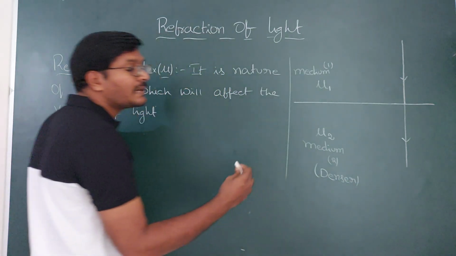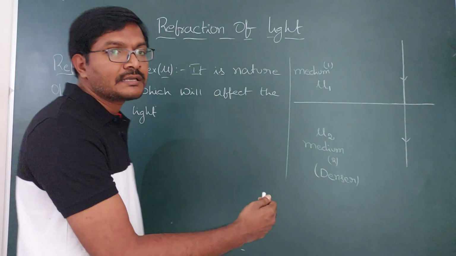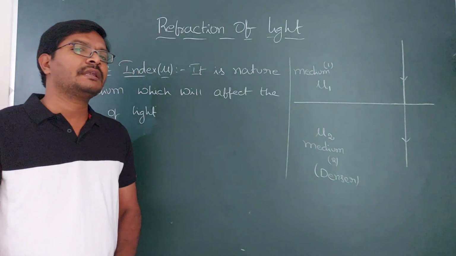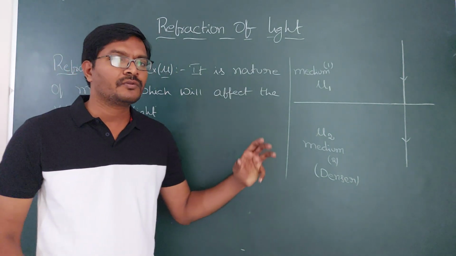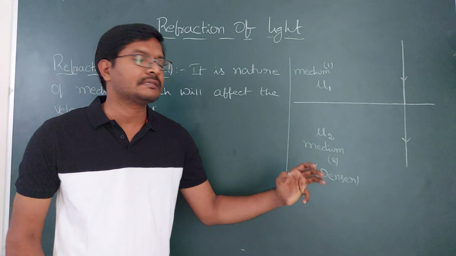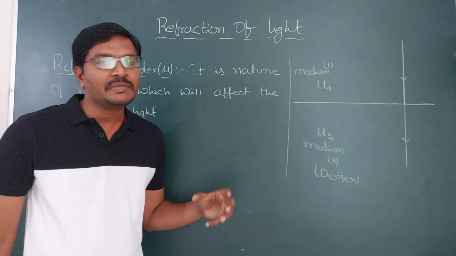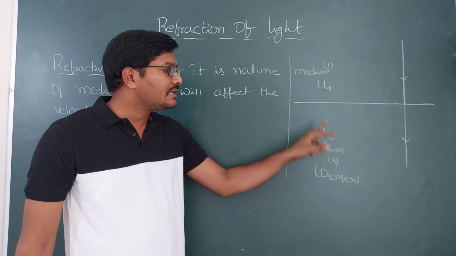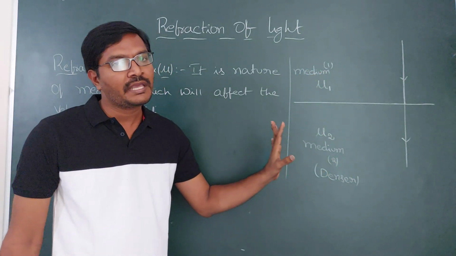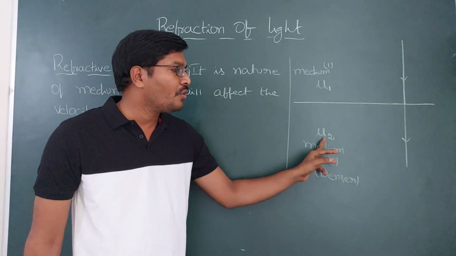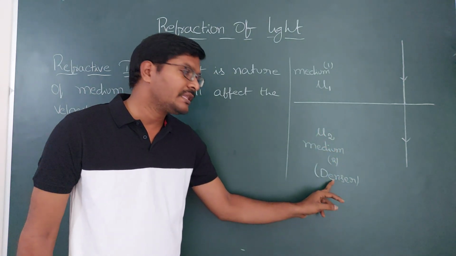The denser medium here is optically denser, not mass denser. We are considering optical, related to the light, not related to the mass. Optically denser medium is when you compare these two mediums' refractive index, the medium having more refractive index is said to be the denser medium.